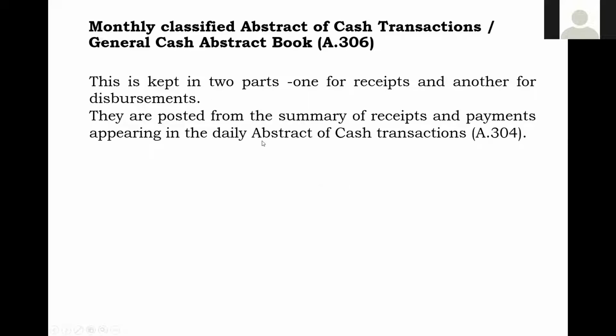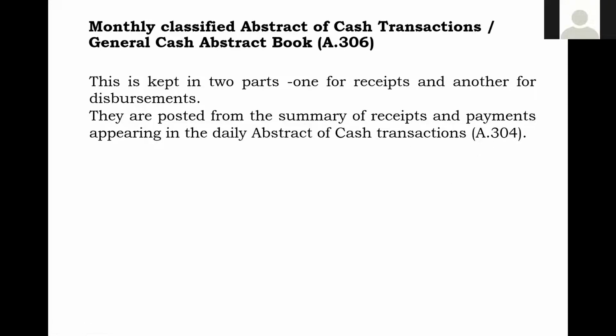Daily abstract. Now after the daily abstract, how do they prepare the monthly abstract and classified abstract? This is also related to cash transactions only. This is kept in two parts: one is for receipts and another one is for disbursements. They are posted from the summary of receipts and payments appearing in the daily abstract of cash transactions.